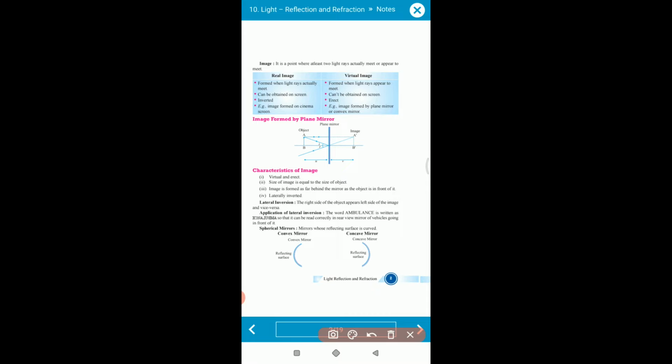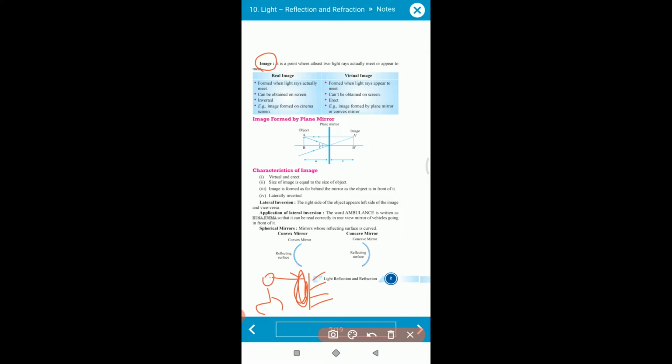First of all, you have to understand what an image is. For example, suppose you are standing in front of a mirror. Clear? So you are seeing yourself. Some kind of reflection falls there, and some kind of image will be formed here.